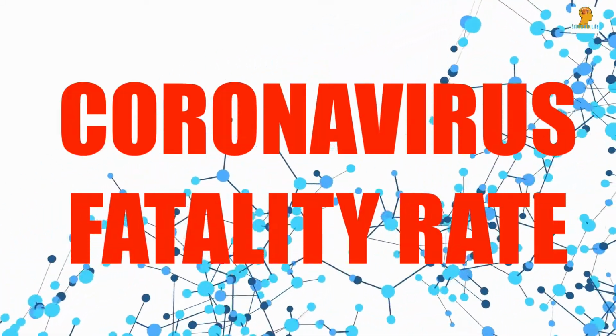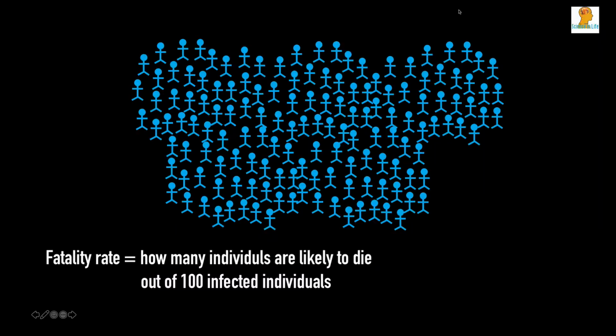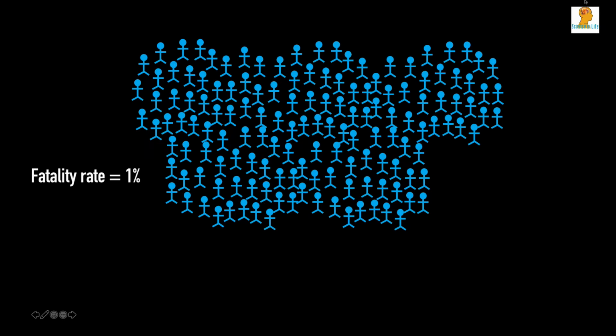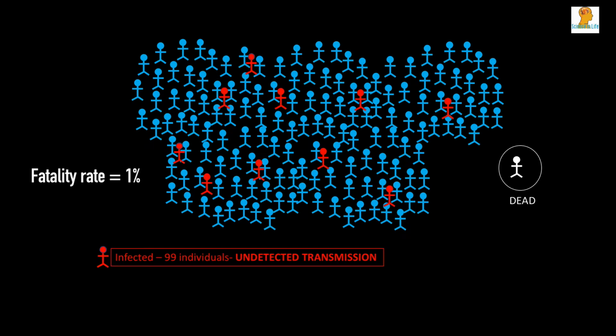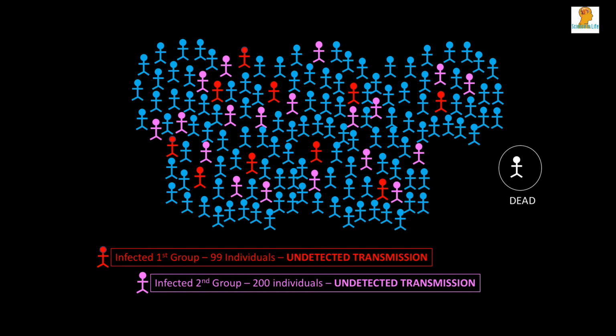The fatality rate of a viral infection is an indication of how many people will die within a group of 100 infected individuals. For example, in a viral infection with a 1% fatality rate, if there is one death in an outbreak in a new city, that means there are 99 other infected people in that city. If the incubation period is 2 weeks, like in the case of SARS-CoV-2, the person who died must have infected several others. In addition, the other 99 infected individuals over a 2 week period must have infected new people too. Those cases are undetected in the community.